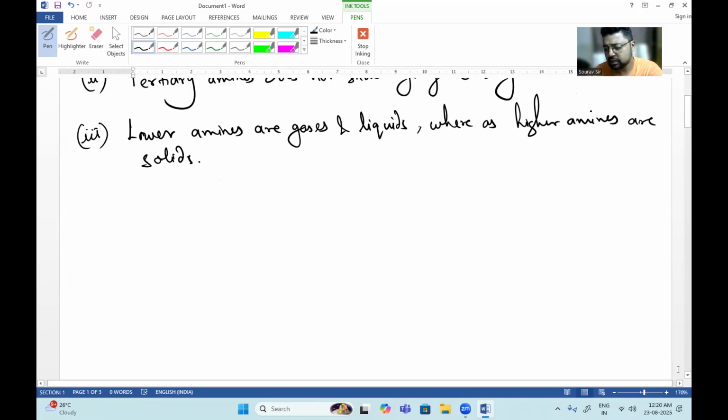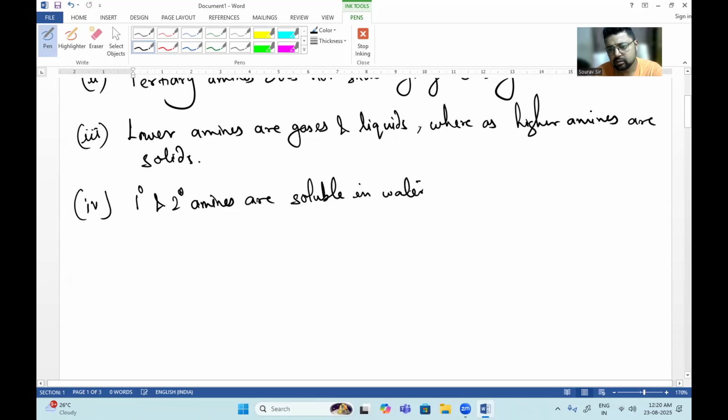Now, primary or secondary amines, 1 degree and 2 degree amines, are soluble in water because of hydrogen bonding.